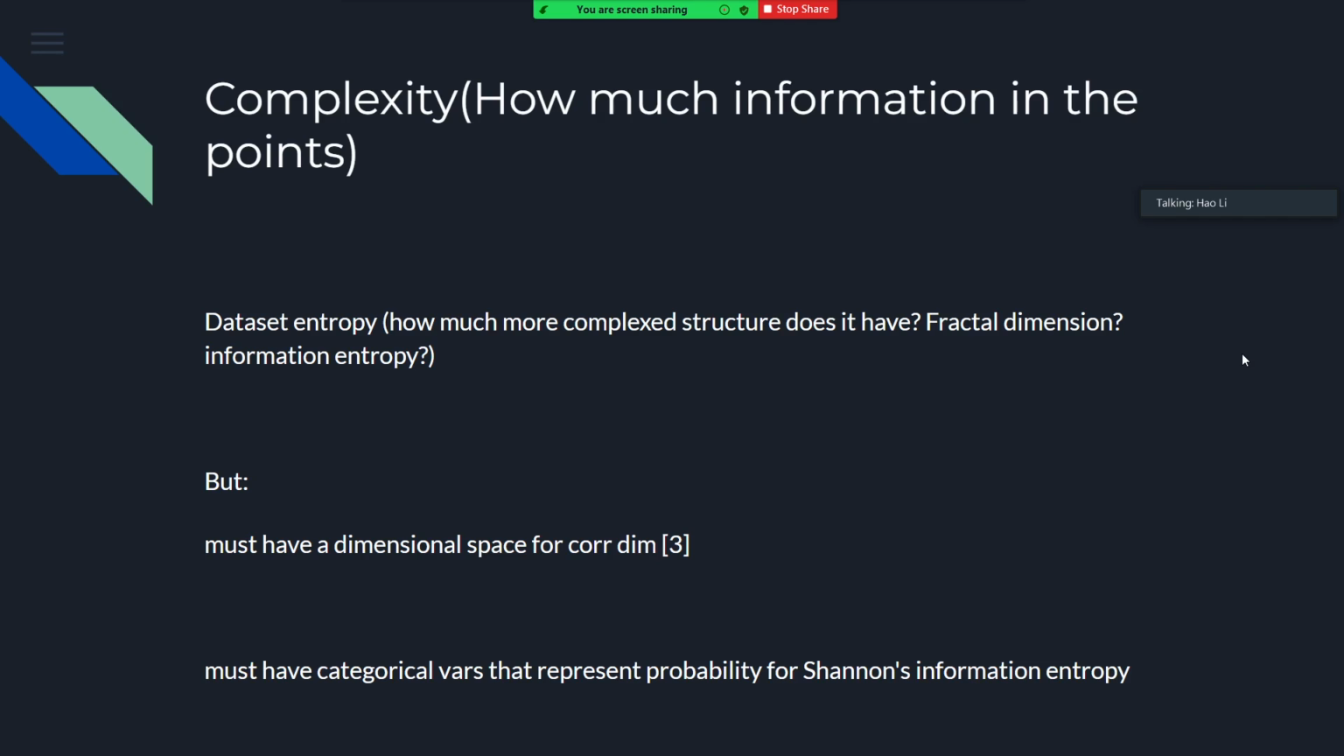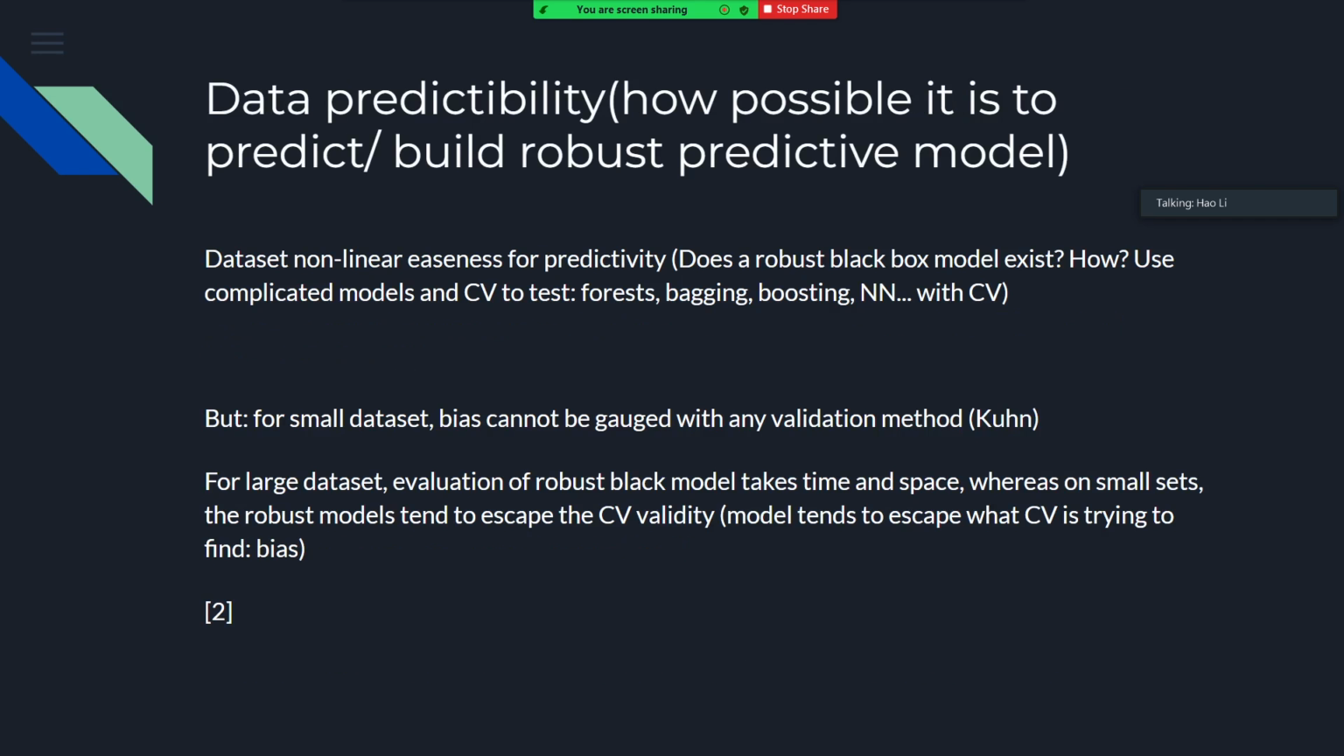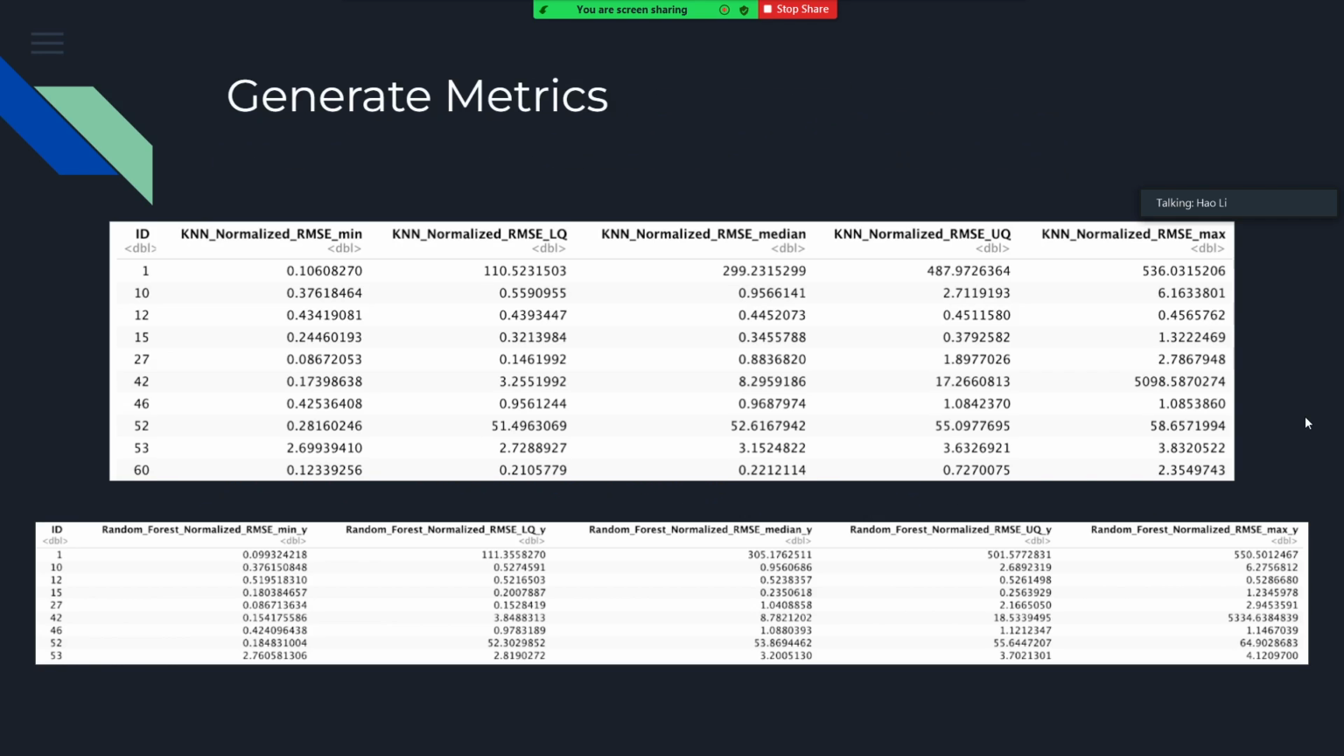We can build a matrix on the complexity of the data, so whether it has a fractal dimension and what the entropy of the data is, and also whether it's possible to build a robust predictive model on the data. We call that data predictability. We can use the performance of the predictive model to build a matrix on top of that.